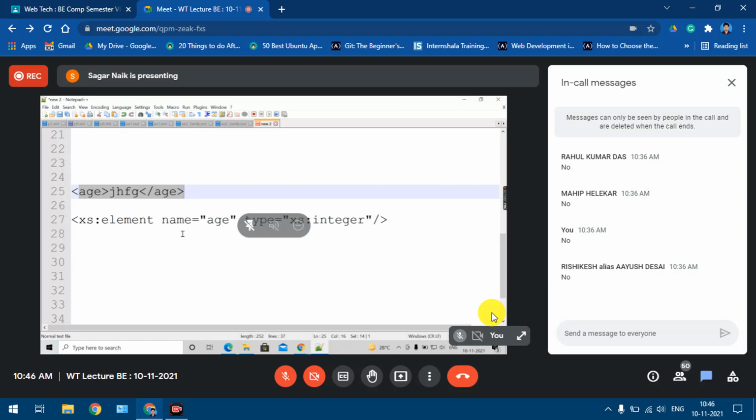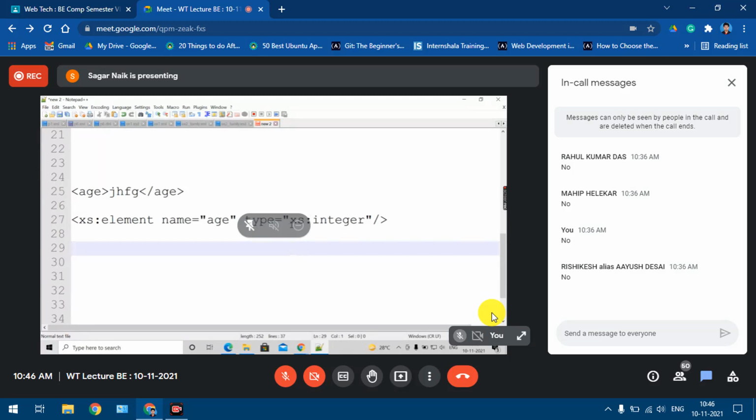So because of this, we say that as compared to the DTD, the schema provides more control on the validations. In DTD, what do we specify? We just specify PCDATA or CDATA, parsed character data or character data, right? That doesn't have any meaning with respect to data types. But here, in the case of schema, we can specify properly what type of data we want. That is because of this data type. This is one point.